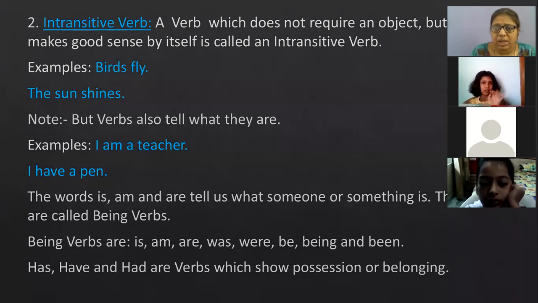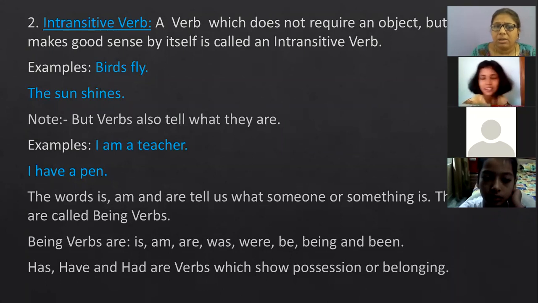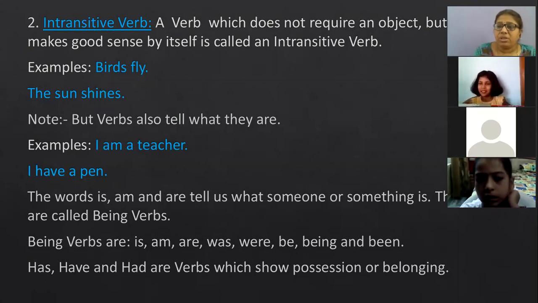The sun shines. So here you can see there is no object in the sentence. Why? Because the subject and the verb are making the sentence complete. They are giving the meaning. We do not need any object here. So sentences which do not need an object but make complete sense are called intransitive verbs.